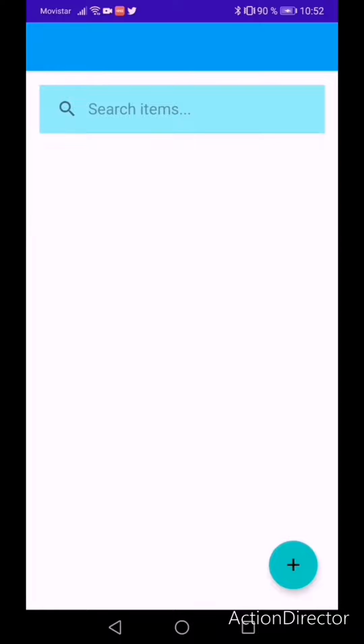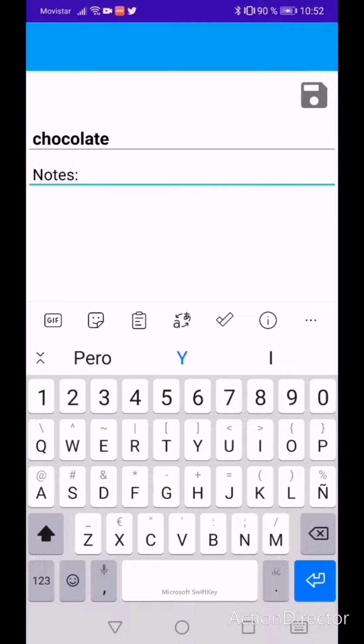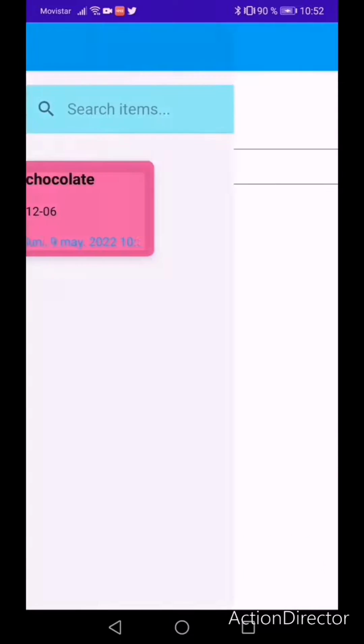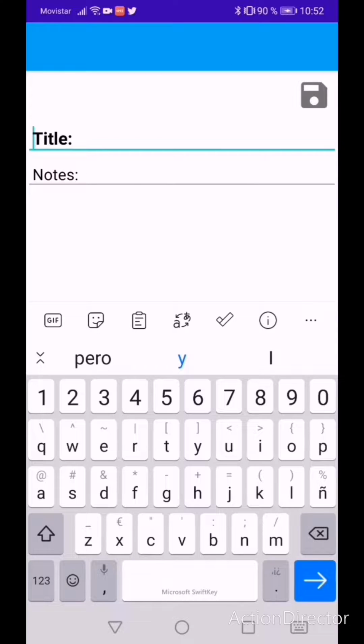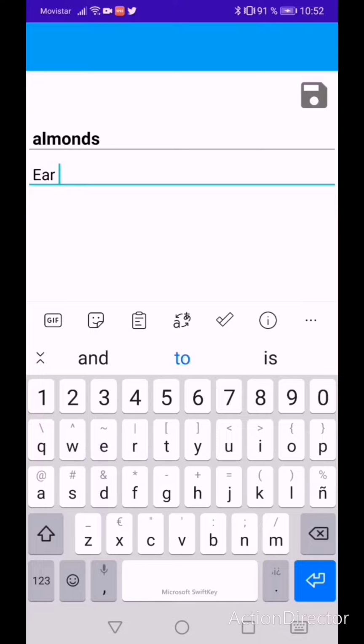Then, our inventory. In the inventory, you can keep track of the items in your fridge. You can add items, you can also write details about when the items are about to expire or when you should eat them.